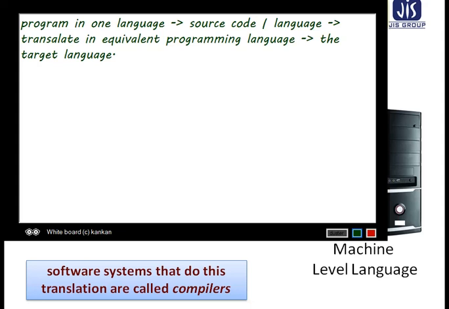An important role of the compiler is to report any errors in the source program that it detects during the translation process.